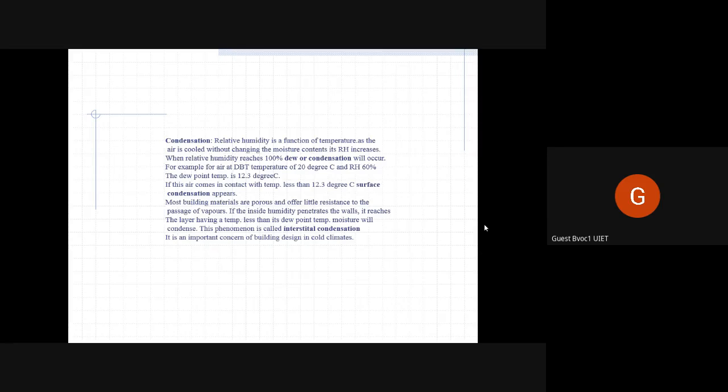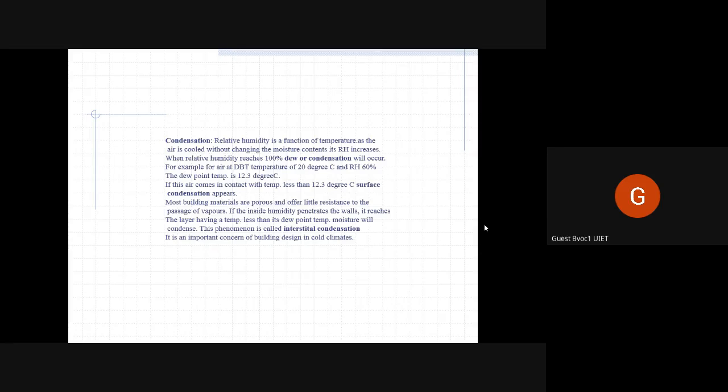Condensation. Relative humidity is a function of temperature. Means humidity is relative and it is dependent on the temperature or the climate, whether it is hot or whether it is cold. When the air cools down and the moisture remains the same, the relative humidity increases.